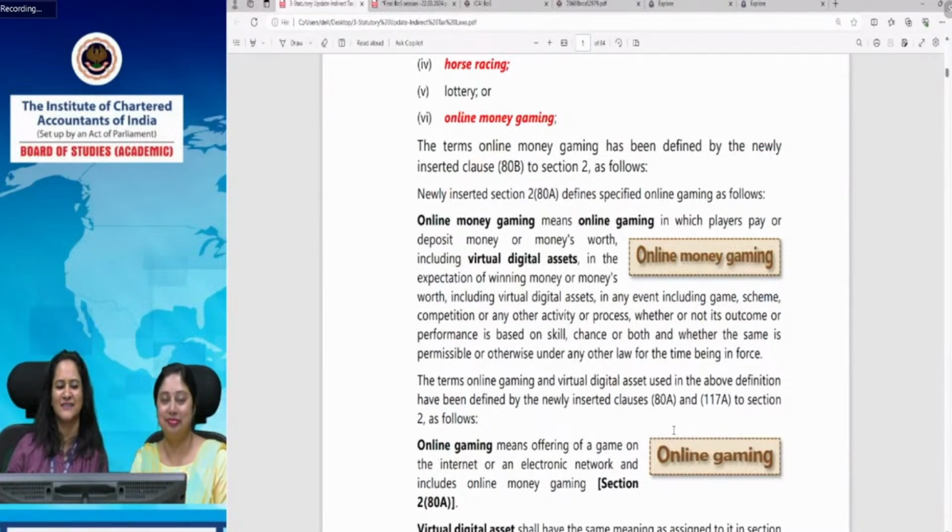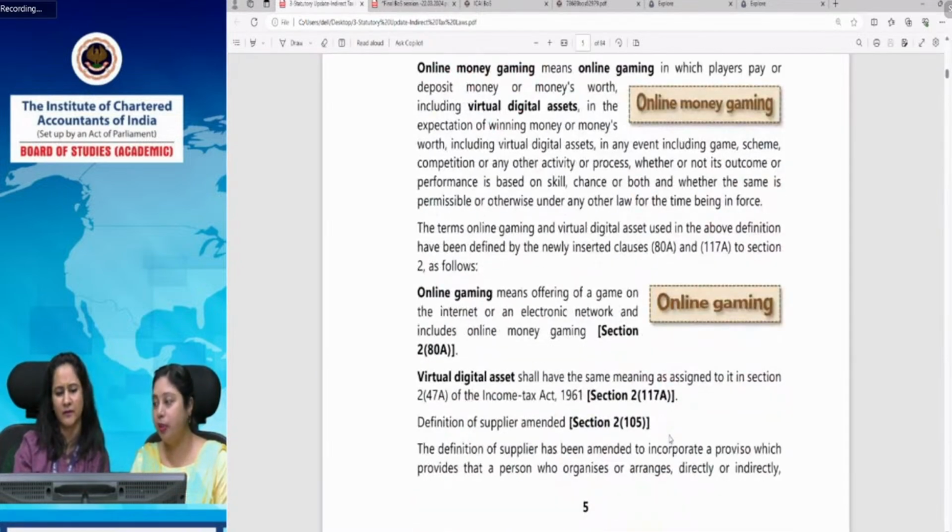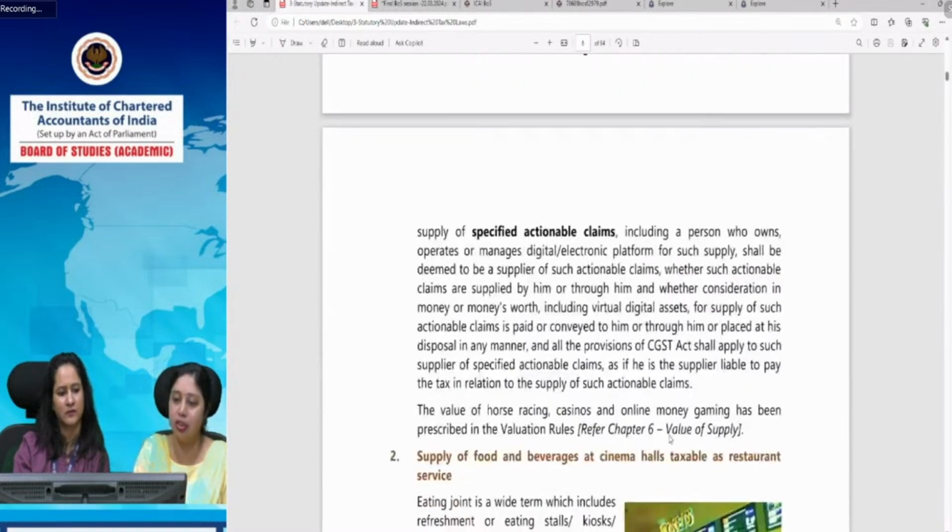The example of a virtual digital asset which you can relate to is the gaming token, which is not money, but is money's worth. By using the gaming token, you can play games worth the amount for which you have bought that token. So it's not money exactly. Good to explain that, because students generally find difficulty in understanding such terms, as they are new to them.